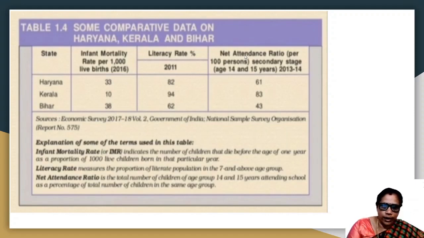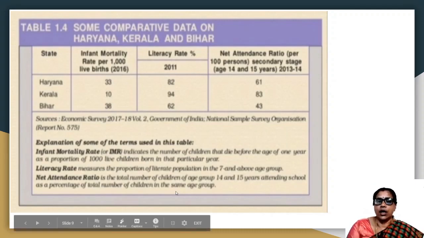It is the total number of children in the age group 14 to 15 years attending school as a percentage of the total number of children in the same age group. I repeat once again, it is the total number of children of age group 14 and 15 years attending school as a percentage of total number of children in the same age group.